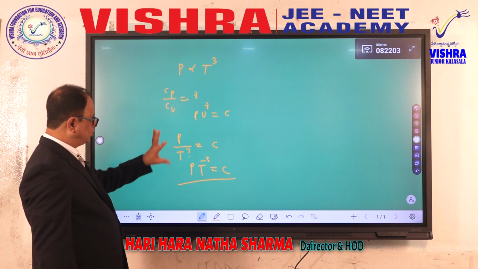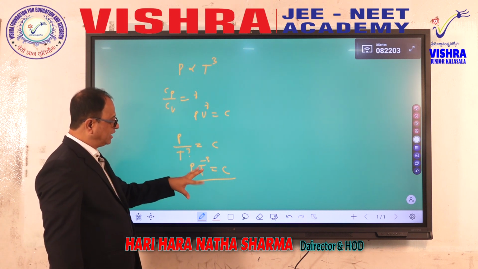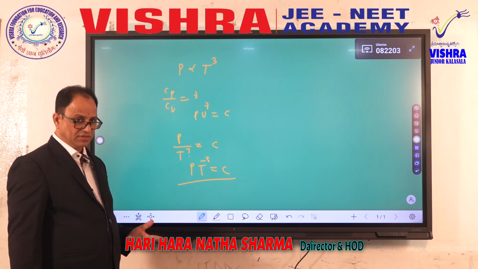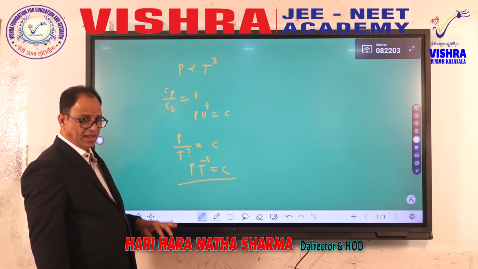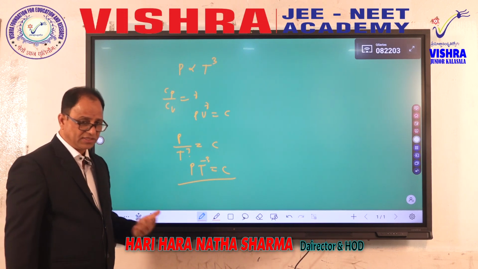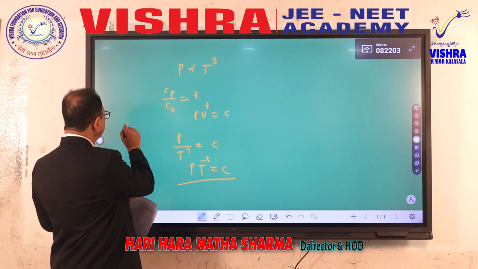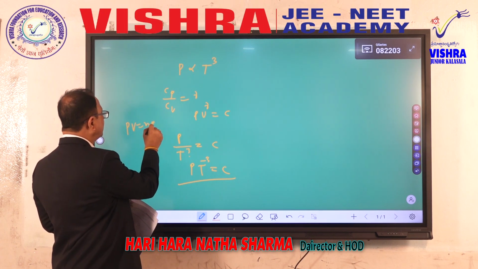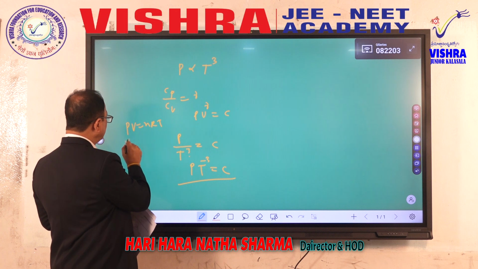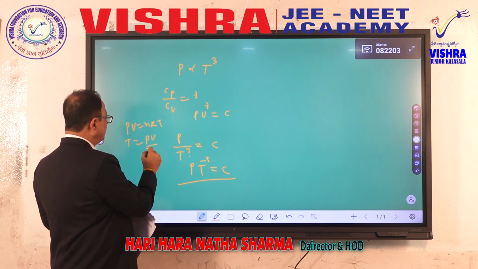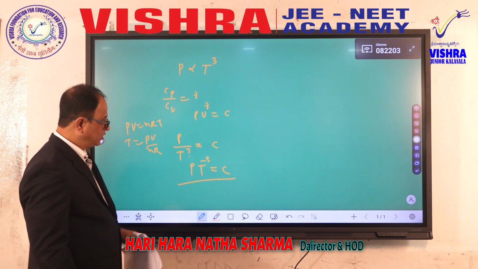Now, to get the gamma value, we have to convert this PT relation into a PV relation. Treating the gas as ideal, the ideal gas equation is PV is equal to nRT. Therefore, from PV is equal to nRT, we simply take the T value as PV by nR and substitute here.